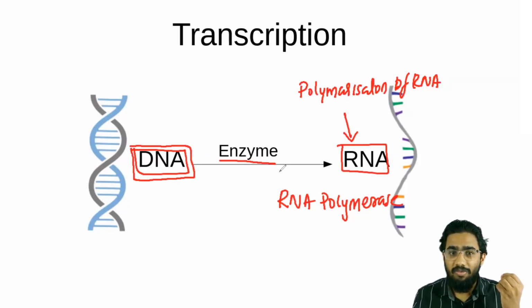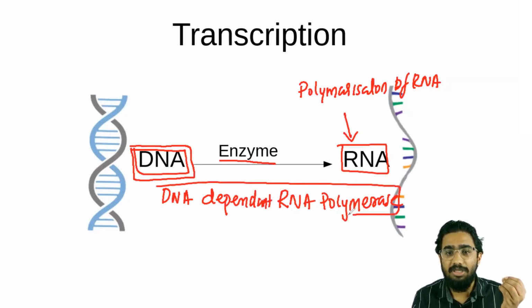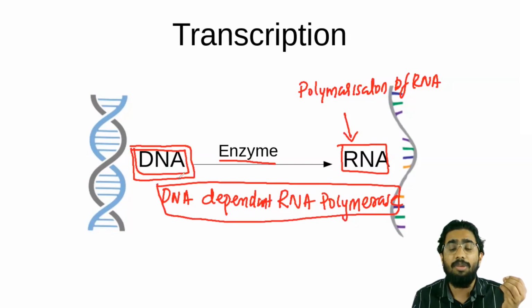So we will give a complete name for this enzyme. The complete name of this enzyme is DNA dependent RNA polymerase. We'll add that word DNA dependent here. So the complete name of the enzyme is DNA dependent RNA polymerase.